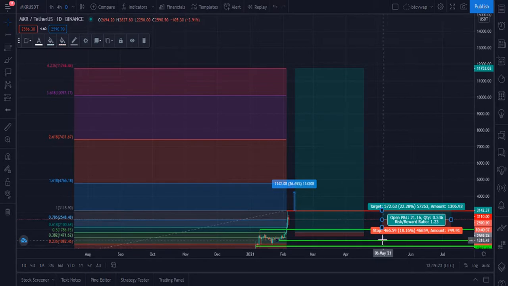If you buy MKR from the $2,500 level, and put your stop loss at the $2,100 level, then your risk will be 18% and your reward, after hitting the first target, will be 22%.